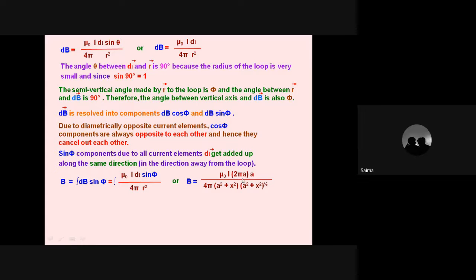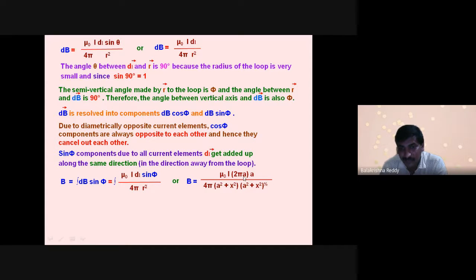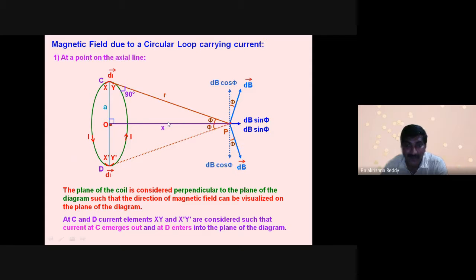Since a is a radial distance, 2 pi a is the circumference, and a we will get from the bottom: 4 pi, a square plus x square. Where has a square plus x square come from? From the r. Okay, not r, sorry, I'll come back to you. What is the sine phi value here? How will you get sine phi? I forgot to say. Sine phi equals, from the previous diagram, opposite side by adjacent side, right?